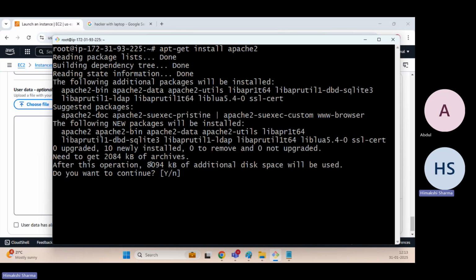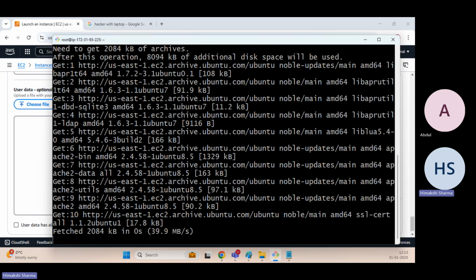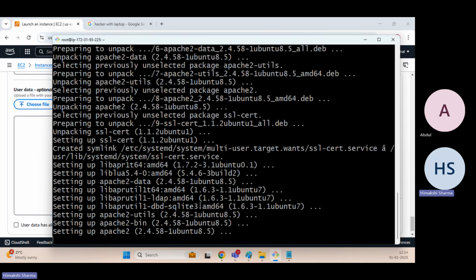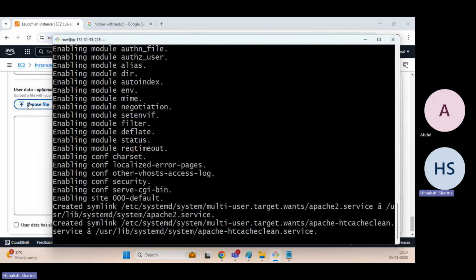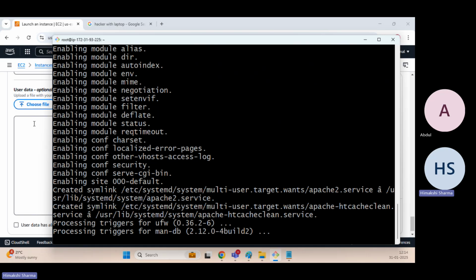Here, see, it is showing me 8094 KB of additional disk space will be used. It is asking me to say yes or no. If I had mentioned the same here, yum install httpd, it may not have been executed. So I will show: if I say -y, see, it will directly get installed. It will not ask for my confirmation. That's why in yesterday's user data, I mentioned -y.